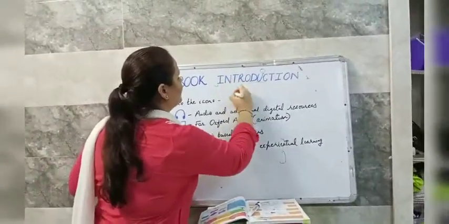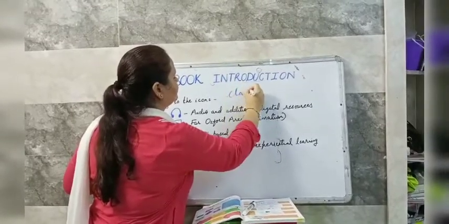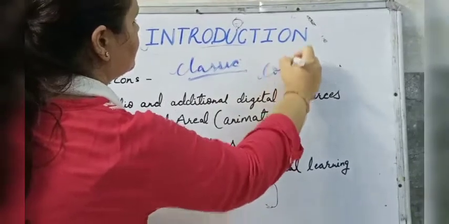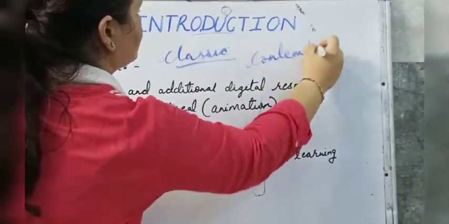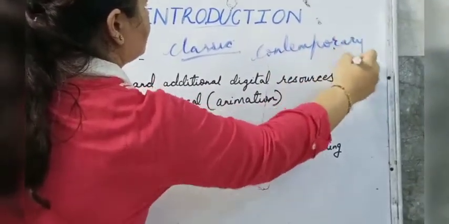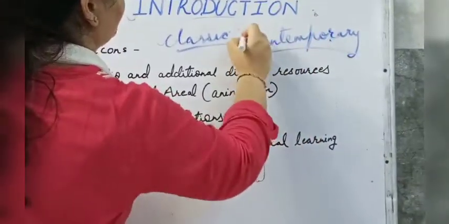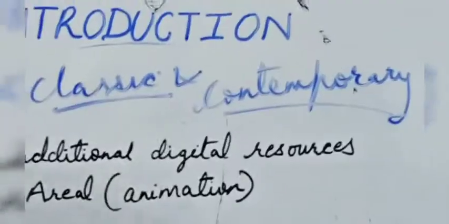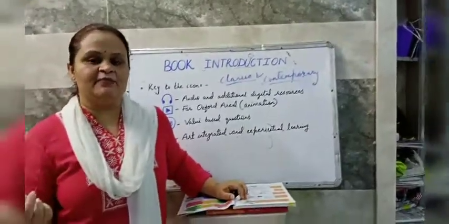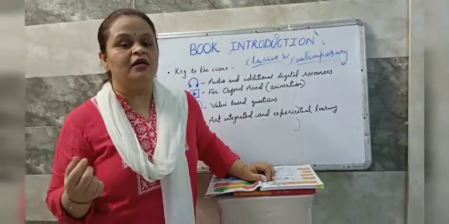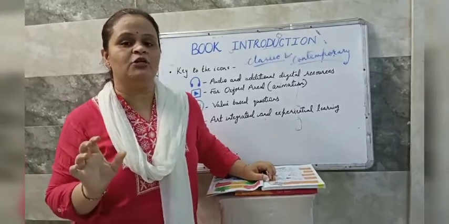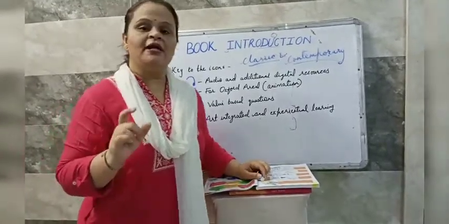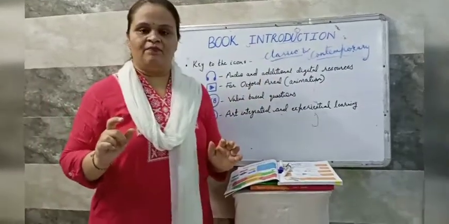Here I can write classic and contemporary. A variety of classic and contemporary texts are given in this revised edition of New Pathways. What does it mean? Now, first of all, understand the term classic.